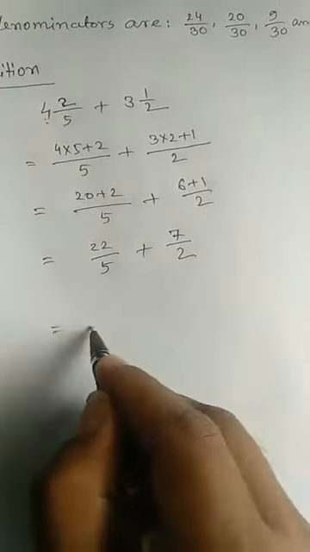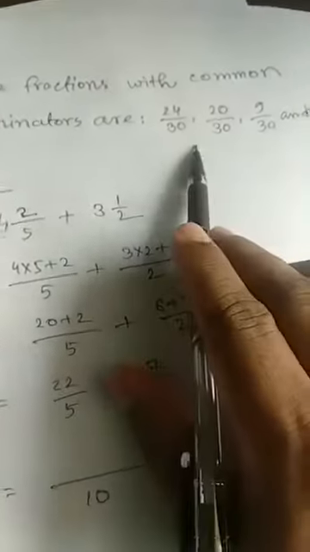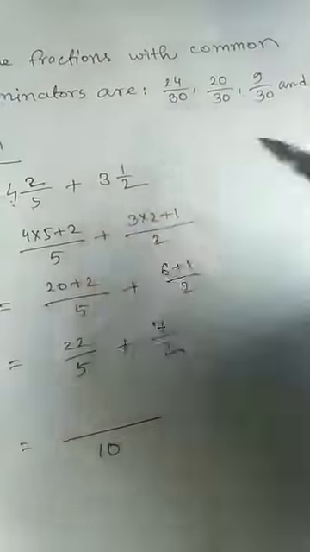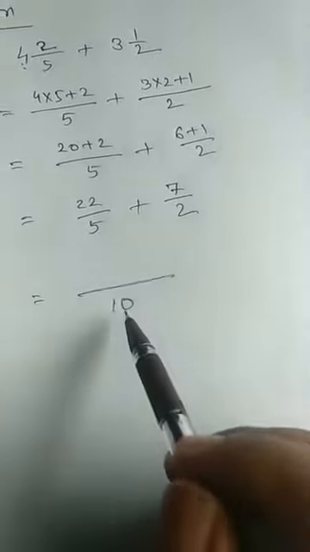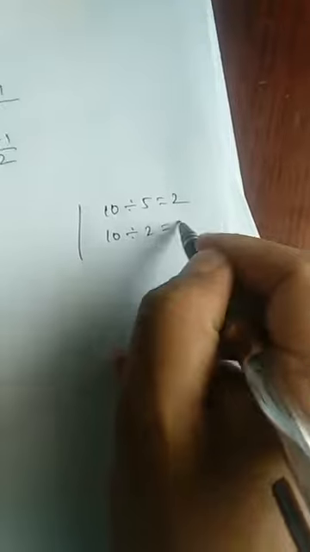So I write here 10. Now convert into common denominator. Divide 10 by 5, the result will be 2, and 10 divided by 2, the result will be 5.